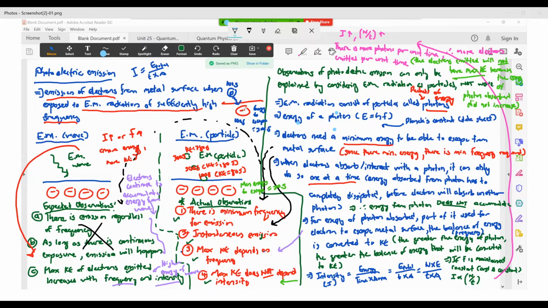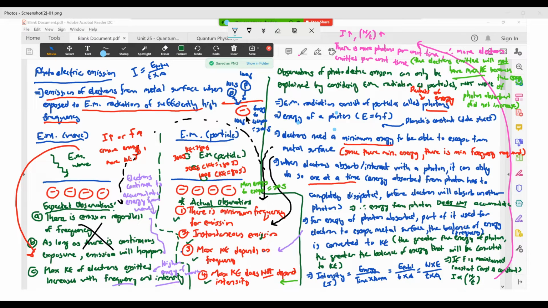Okay, so let's say right now you have a surface with an electron. The energy required for this electron to escape is 200 joules. Your electron is absorbing a photon that has an energy worth 100 joules. So now if your electron absorbs a photon worth 100 joules, it does not have the energy required to escape. But what happens to this electron that has absorbed the 100 joules of energy? The energy that the electron has absorbed needs to be dissipated completely before it will absorb another photon.